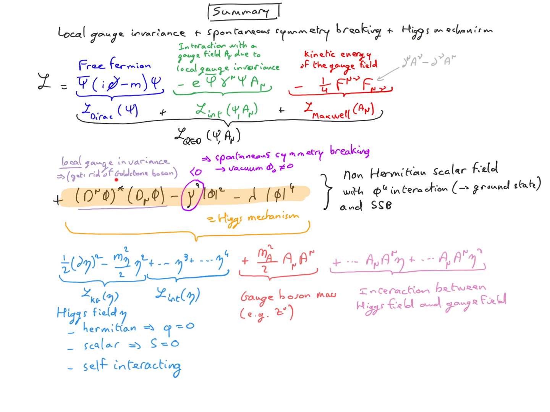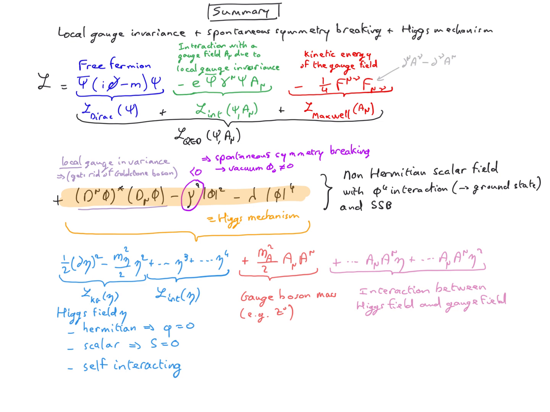The Lagrangian itself is obviously local gauge invariant because we used gauge covariant derivatives in the kinetic energy term. However, the vacuum is not gauge invariant, so that's why we have spontaneous symmetry breaking. We have a phi-4 term in order to ensure that we have a ground state. When we had spontaneous symmetry breaking for global gauge invariance instead of local gauge invariance, we had a Goldstone boson. However, in the case of local gauge invariance, spontaneous symmetry breaking does not have a Goldstone boson anymore. So we got rid of the Goldstone boson by requiring local instead of global gauge invariance.